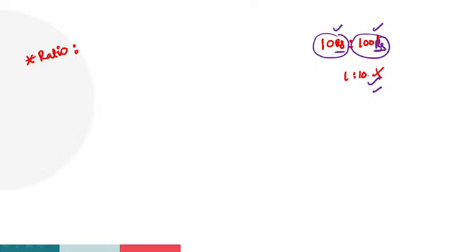What is the ratio, guys? Two quantities: 10 rupees is one quantity, 100 rupees is another quantity. Two quantities of the same units is called the ratio. For example, for A comma B, the ratio is A is to B, or A by B, which is the same.